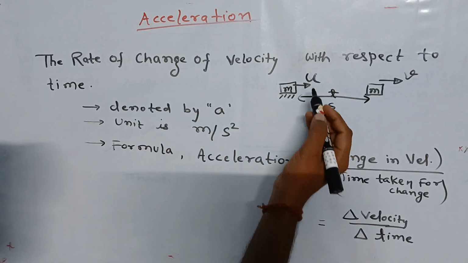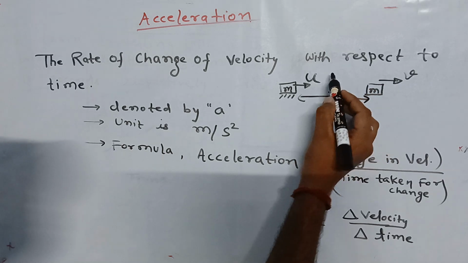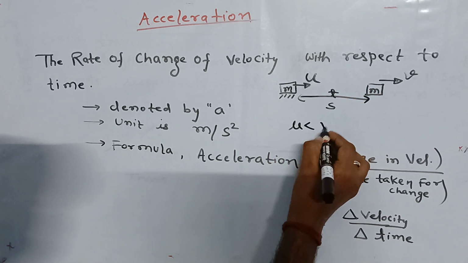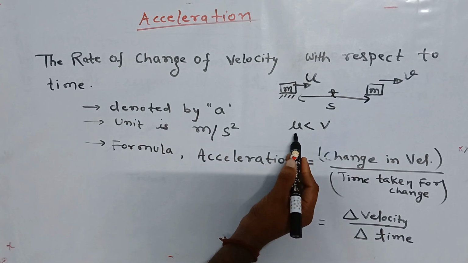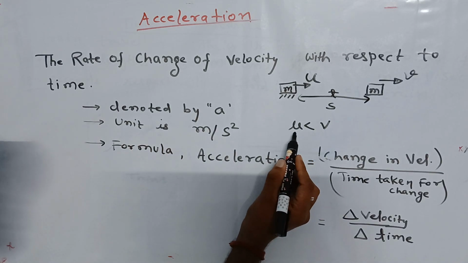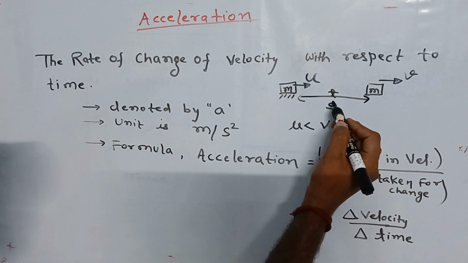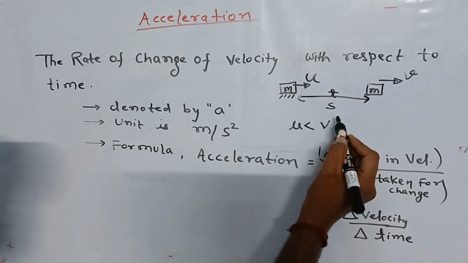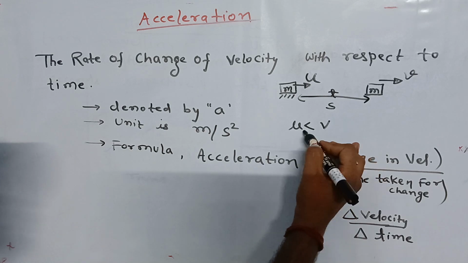Then the speed is increasing, u is less than v. It means initially the object is moving with a low speed and then, after some time t, after covering s distance, the object gains speed v which is greater than u.